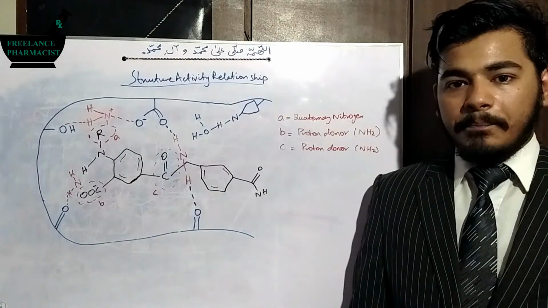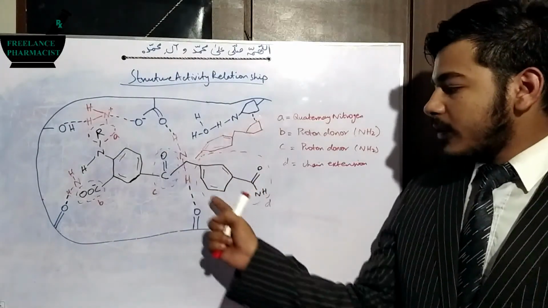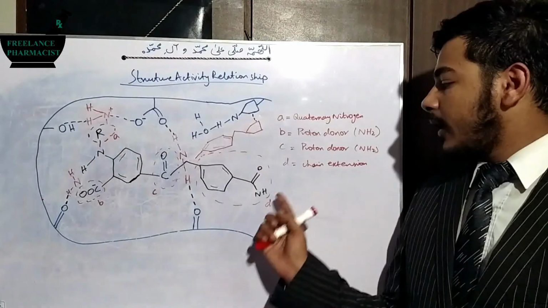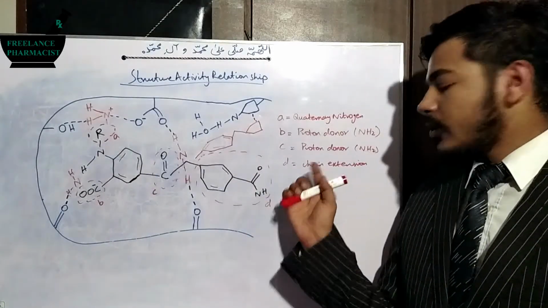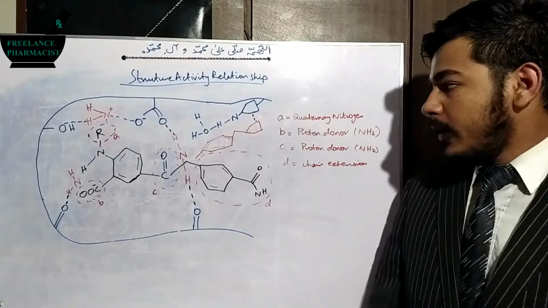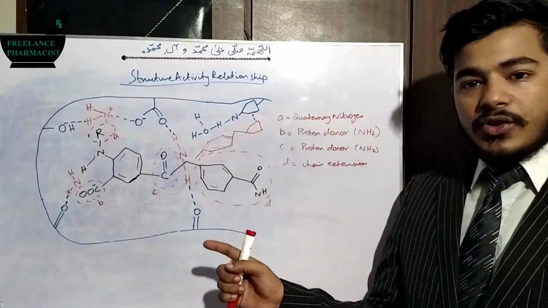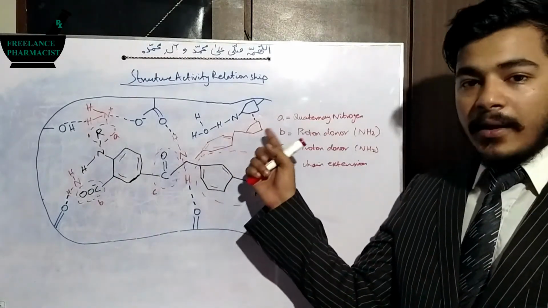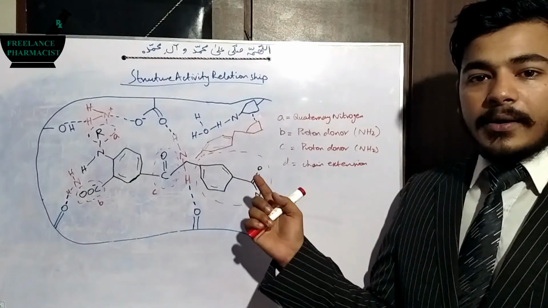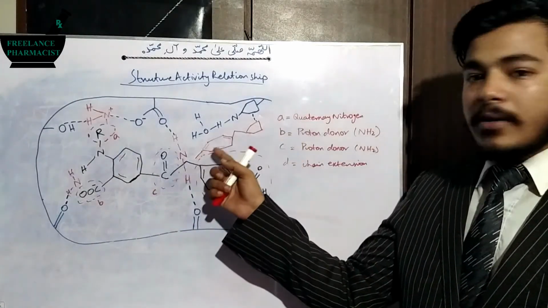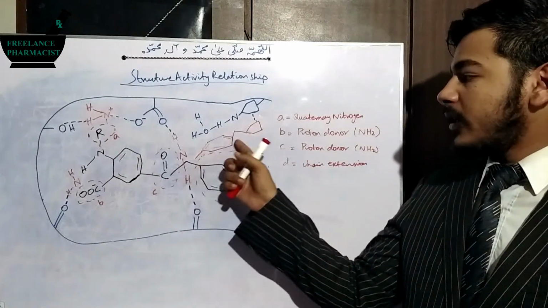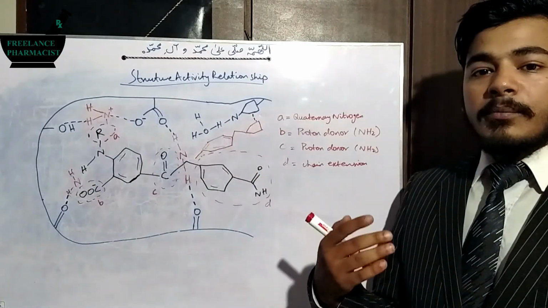So I have marked this component of the drug as D, and to D I have stated that chain extension is required, and I have drawn a chain extension through which you can see how chain extension can interact with the pocket system. So this is the chain extension. It can be extended in